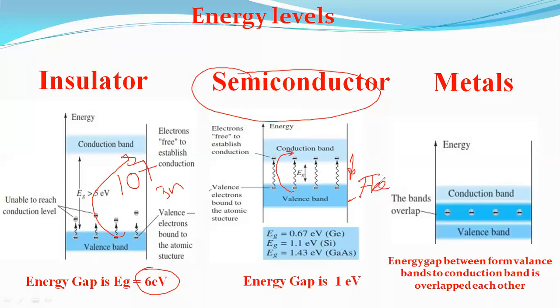If you give the power supply, conduction starts as electrons jump from the valence band to the conduction band.